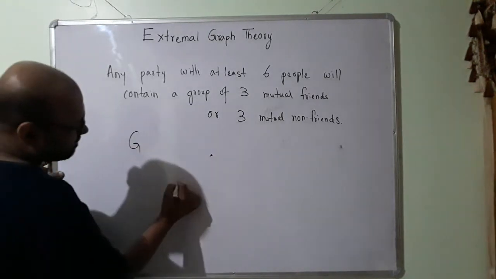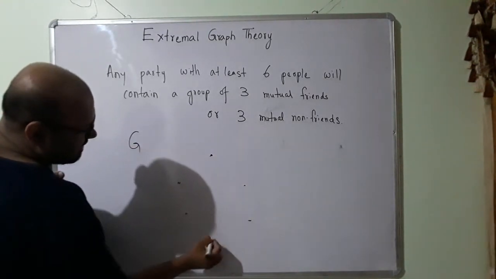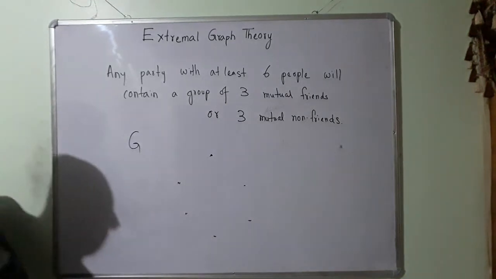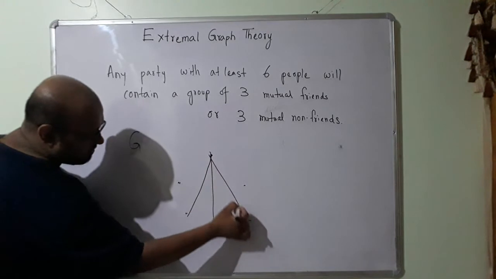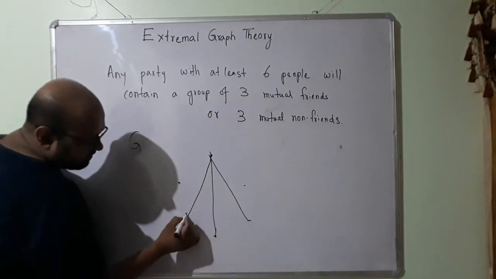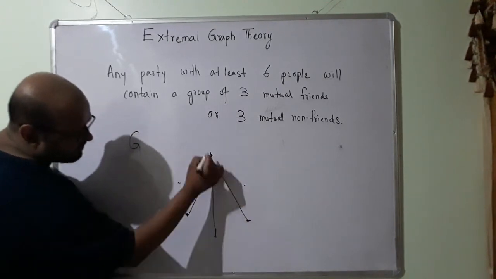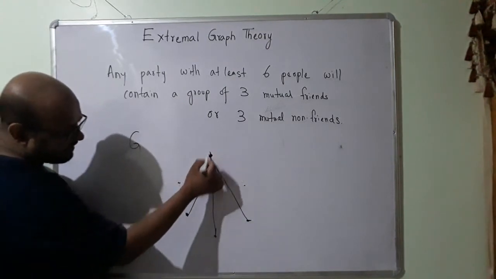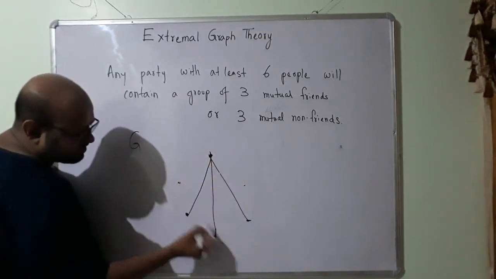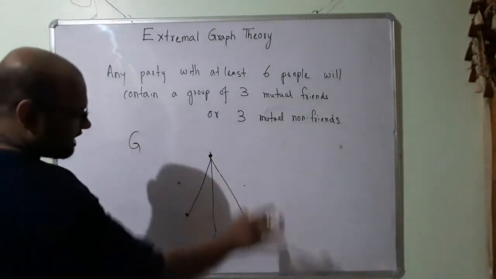There are going to be 6 vertices in the graph. I am going to have an edge between people if they are friends. So say this is a friend with this person, and this person. Then I am going to have edges from here to this and this. So I am going to have a graph.